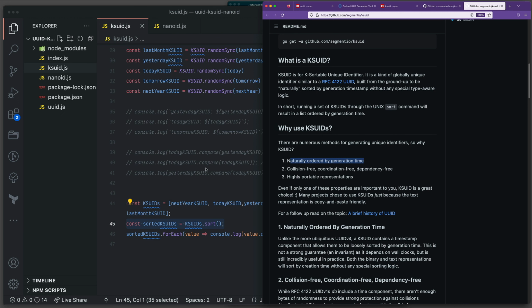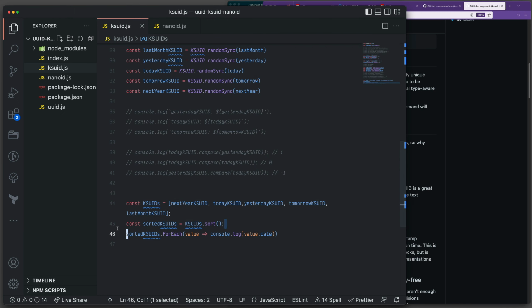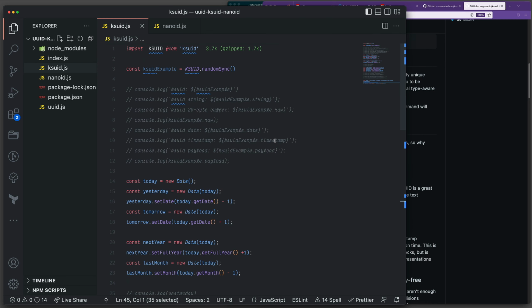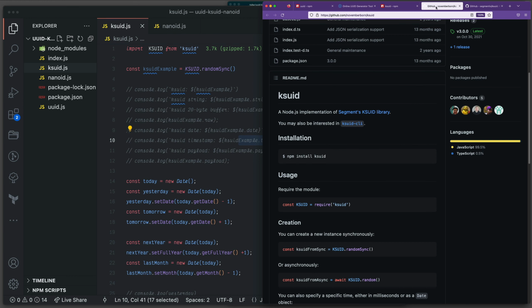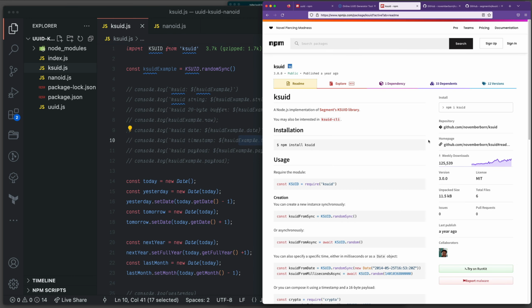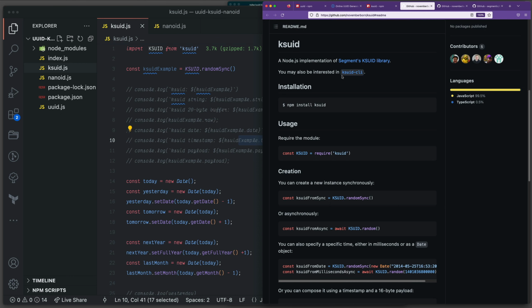As you saw, we use it with sort here, and it will give us the sorting. And also you saw here that we can just get the date or we can get the timestamp. That's why it's very powerful. It's very nice to use, I think, in many use cases. And if you want to know more about KSUID, go to KSUID npm and then go to the GitHub. From here, go to the real implementation, which is in Golang.